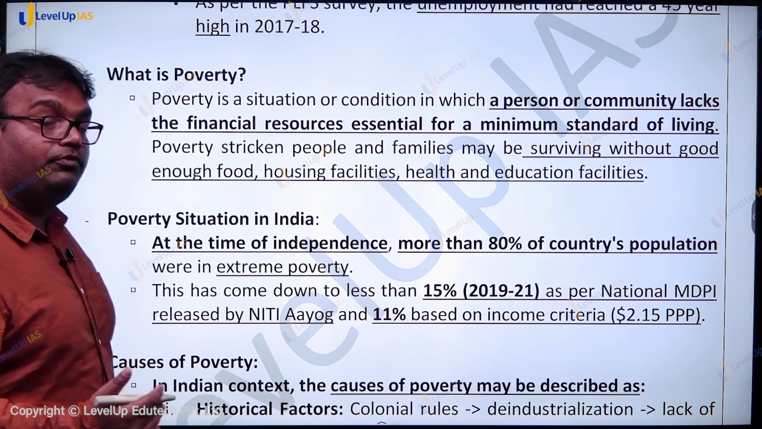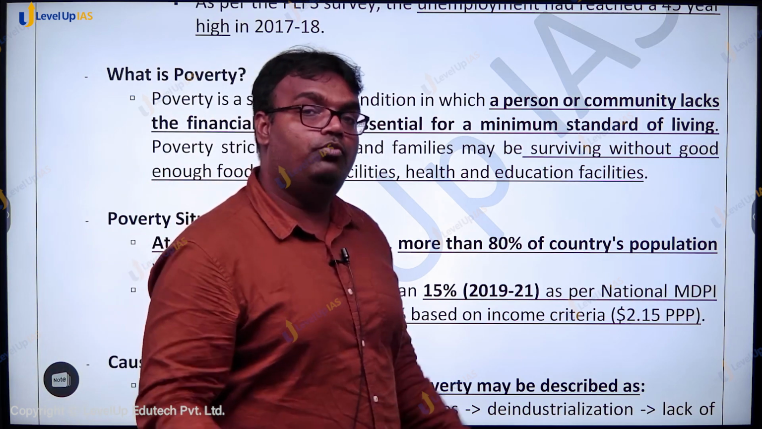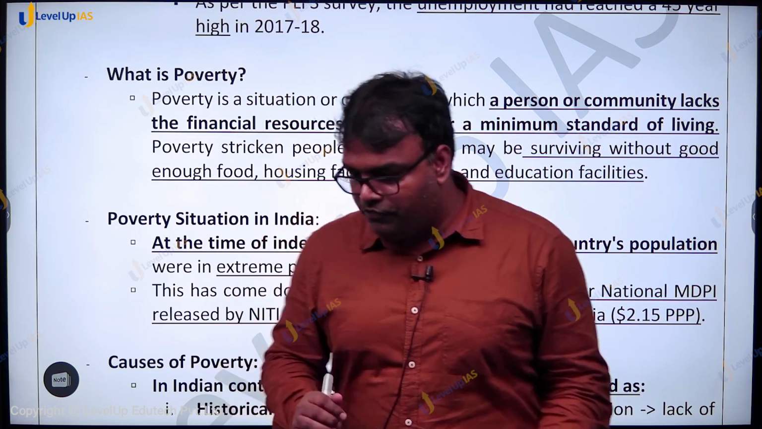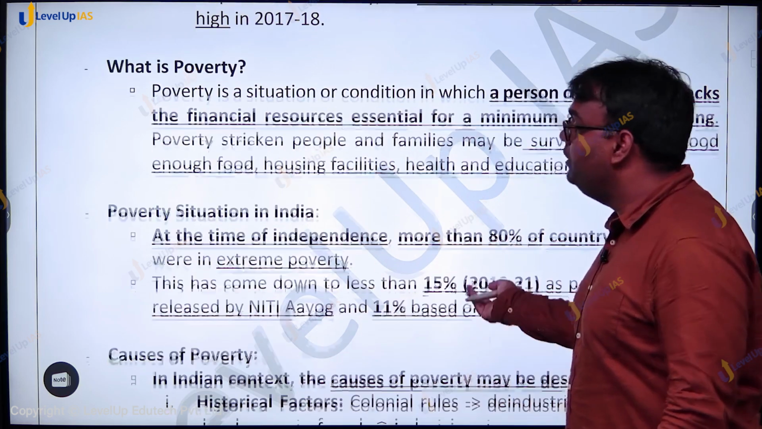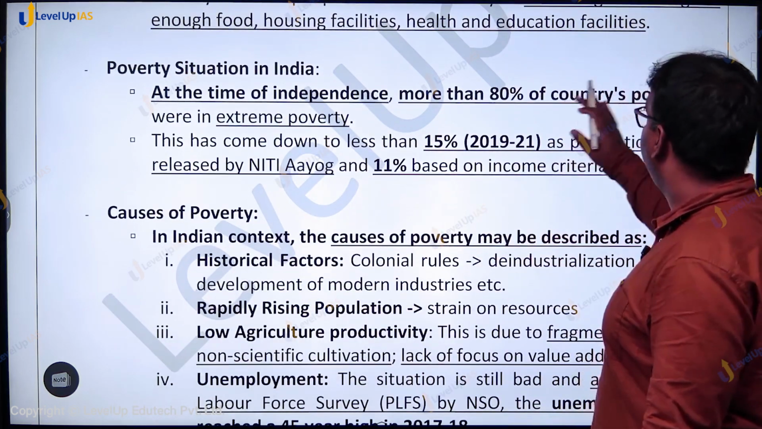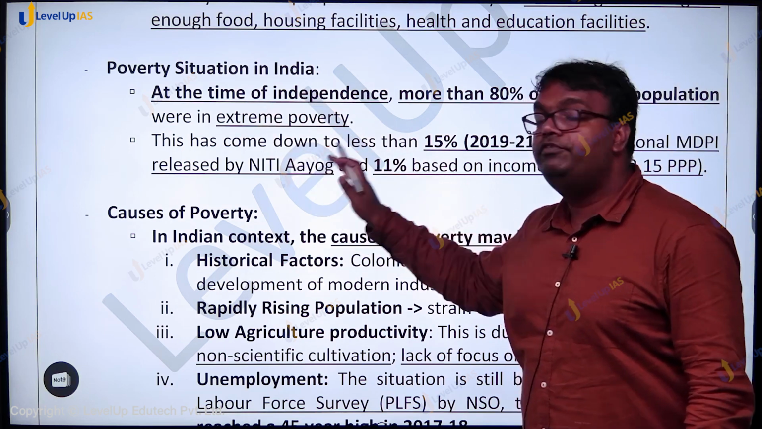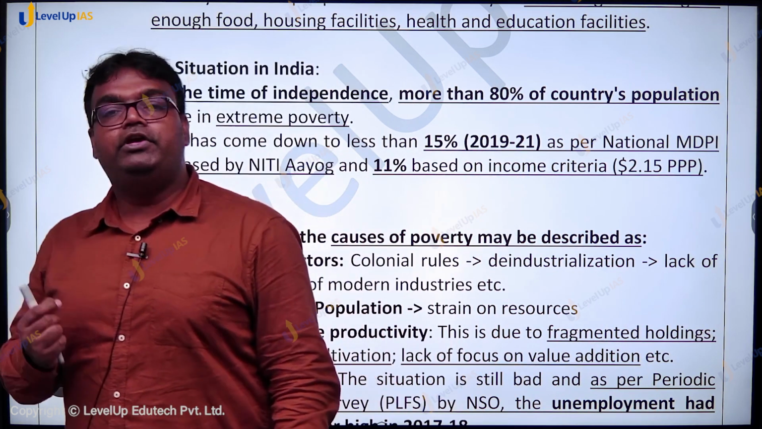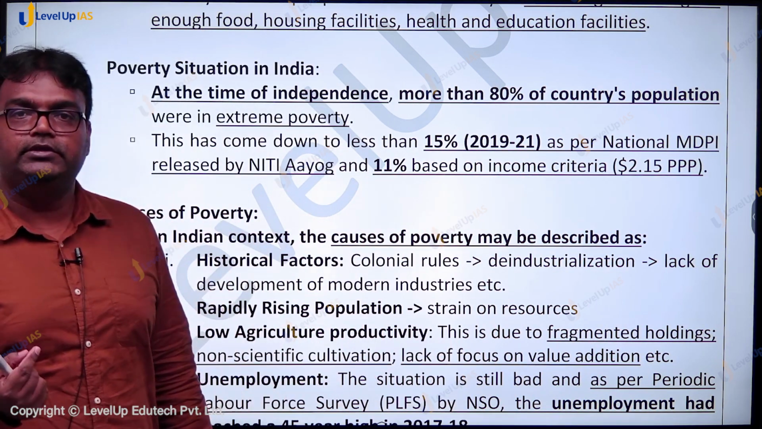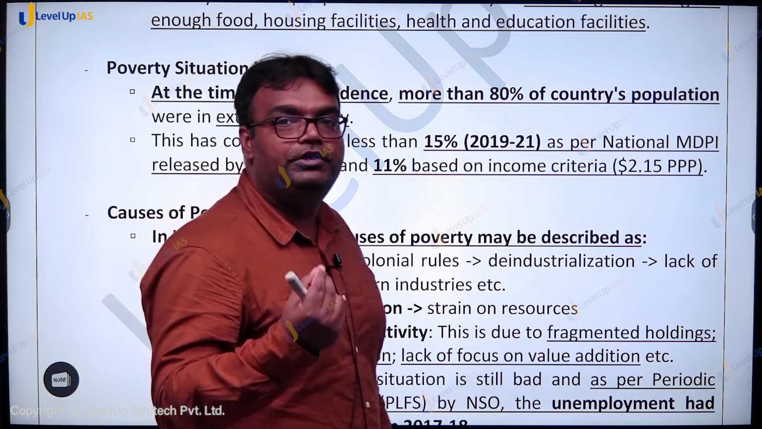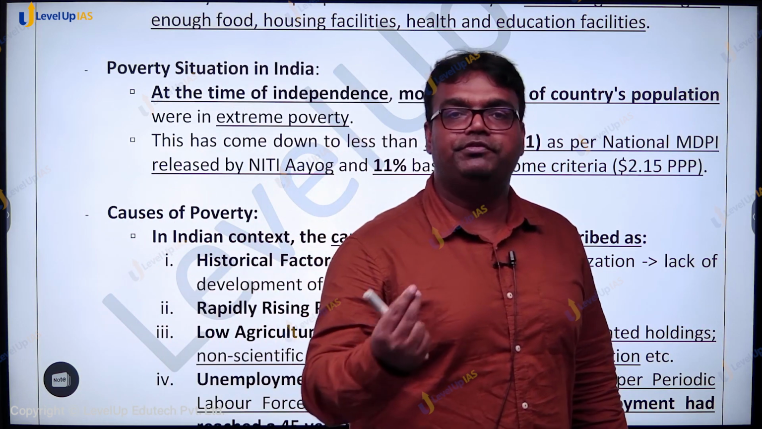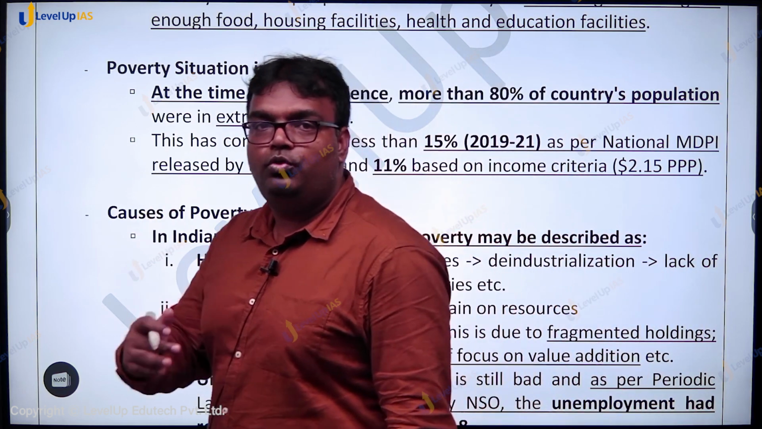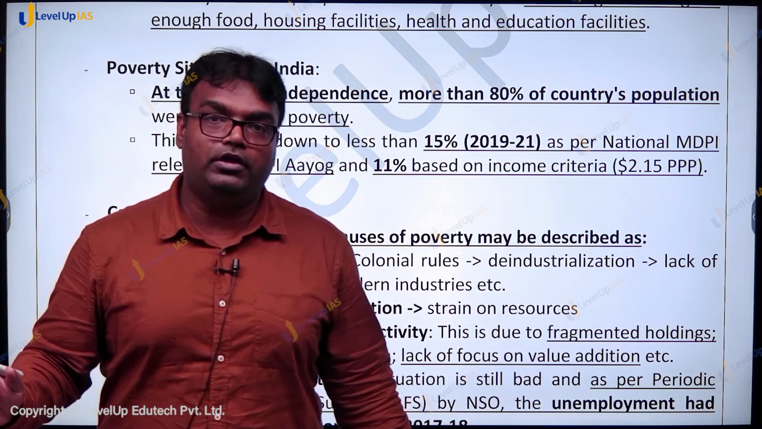Now, what is the poverty situation in India? How many people are there who are facing these problems? So, if we look at the time of independence, more than 80% of country's population was living in extreme poverty. That is, they were not able to ensure availability of basic food for themselves. They were not able to ensure availability of good health facilities for themselves. They were not able to ensure good education facility. They were not able to ensure good quality houses for them. More than 80% of the country.